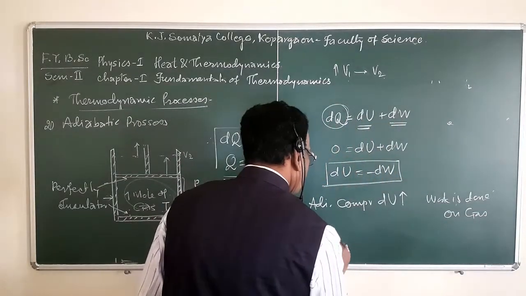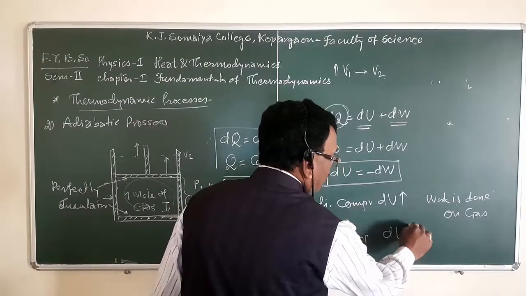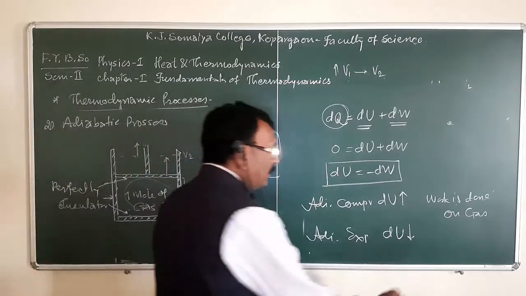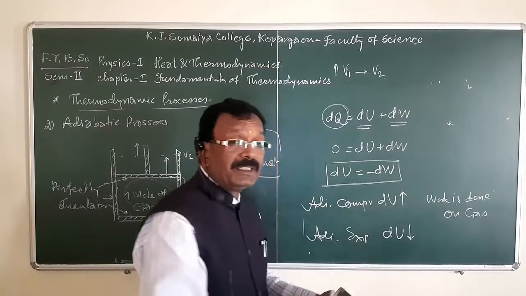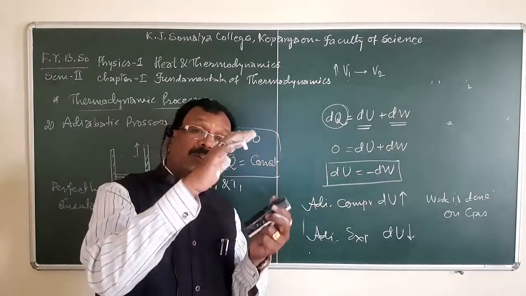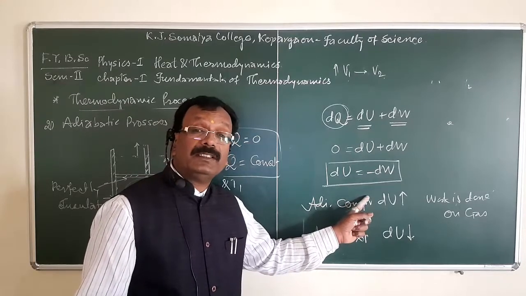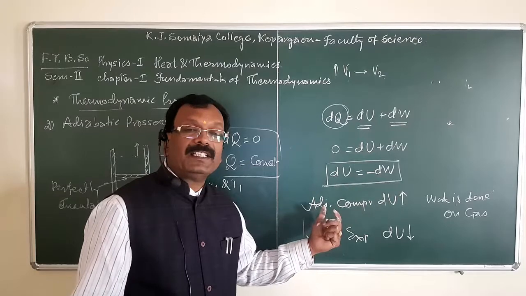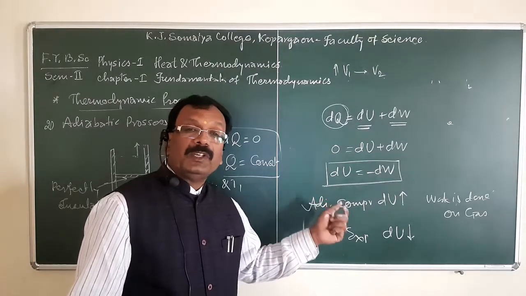Whereas in adiabatic expansion, internal energy of the system goes on decreasing, and the piston is moving in the outward direction. Here in compression, the piston is moving in the inward direction, compression of the gas takes place, internal energy of the gas goes on increasing, and work is done on the system or on the gas. While in adiabatic expansion, internal energy goes on decreasing.